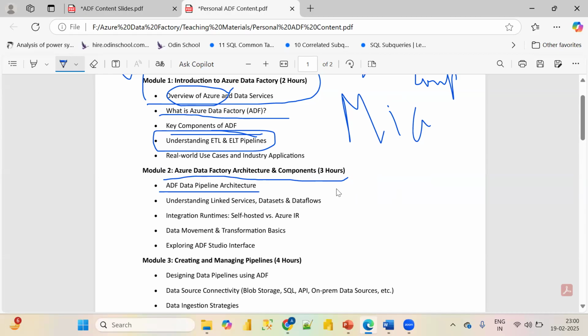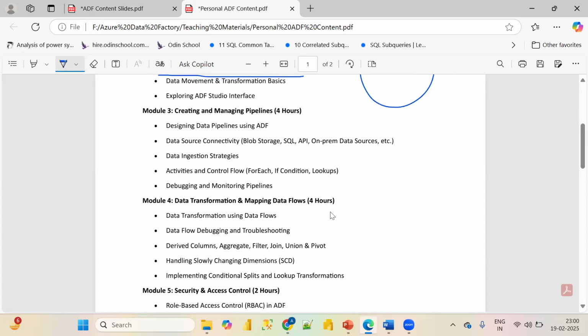Then we will be understanding some linked services, like what are datasets, what are data flows, and how we can connect Azure Data Factory with different data services like Azure Blob Storage and Azure Synapse Analytics. Then we'll understand integration runtime, self-hosted versus Azure IRs. Then how the data movement happens and what are the basic transformations we can do in Azure Data Factory.